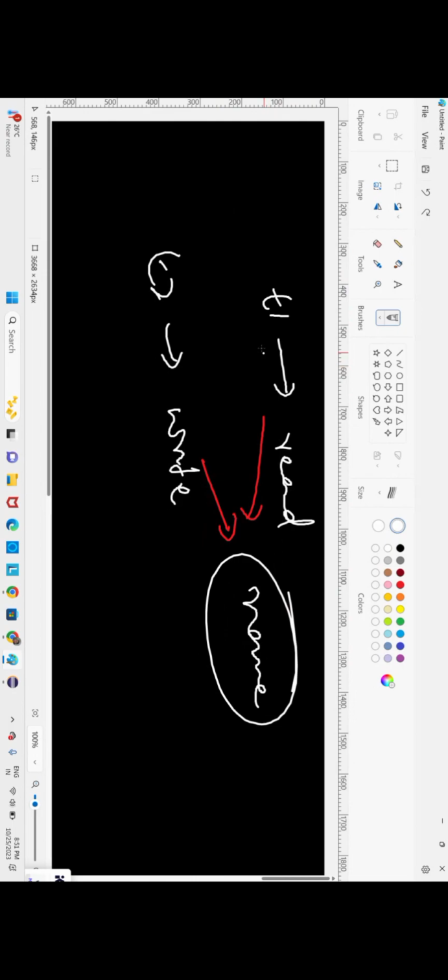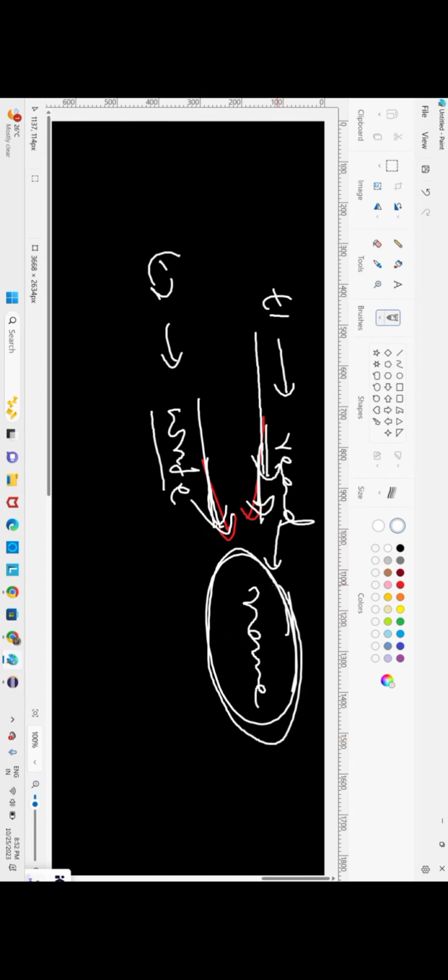Synchronizing means thread 1 is coming here, reading the data, and going. Thread 2 is coming here, writing data and going. But here we have not made anything wait, so both are executing parallelly. Either the writing thread can execute first or the reading thread can execute first, we can't tell. This name object will take only one thread at a time, but we don't know whether it's reading or writing.